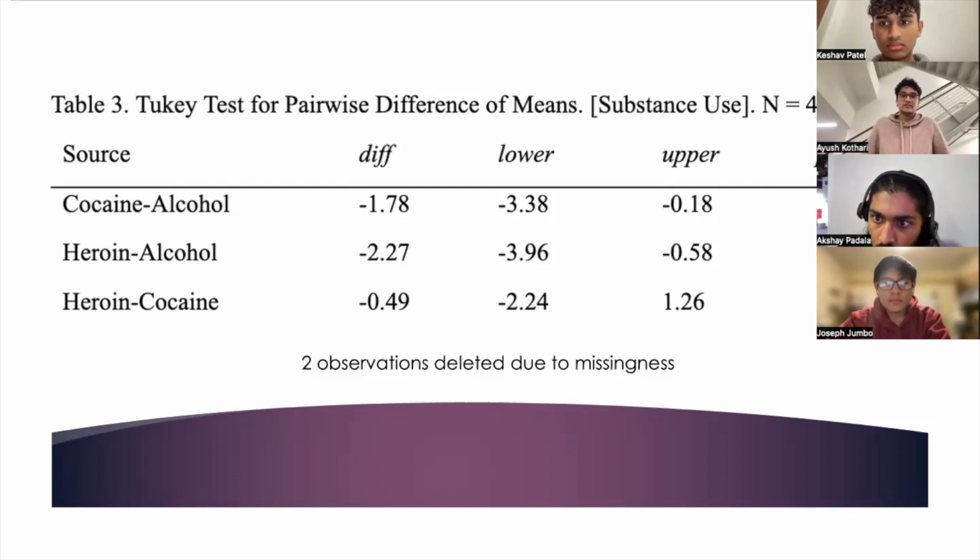And here's the Tukey test, which is a pairwise comparison for the difference in means. And so on the left, we can see how each drug group was compared: cocaine versus alcohol, heroin versus alcohol, heroin versus cocaine. And looking at the far right column, we can see the p-value is significant for the first two, but not significant for the final one, which is the difference between heroin and cocaine.